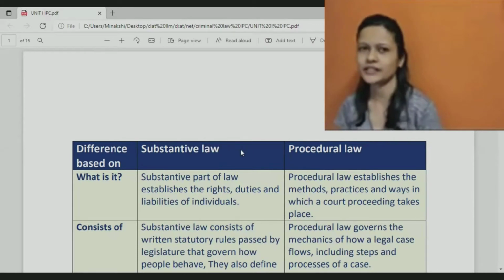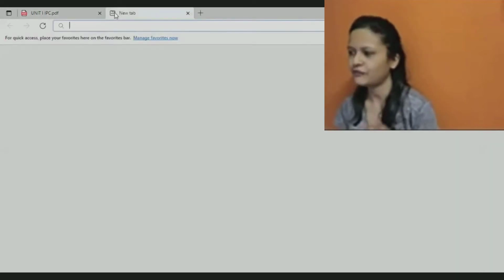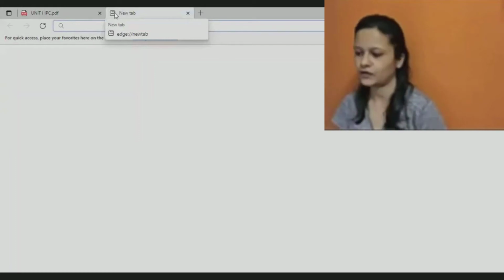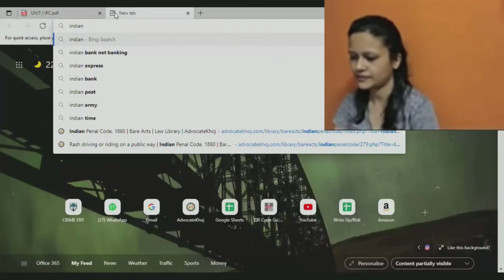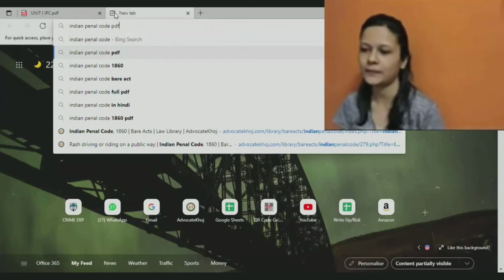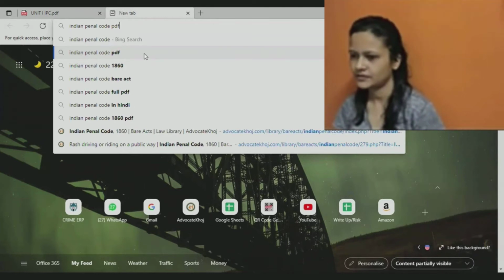All right, so we'll start with IPC, which is the Indian Penal Code. Now before starting with it, have you seen any legislation or any law yourself? No, ma'am. You haven't seen. So what basically is a law or a legislation? If we are reading about the IPC, what is a law all about? What do you think?